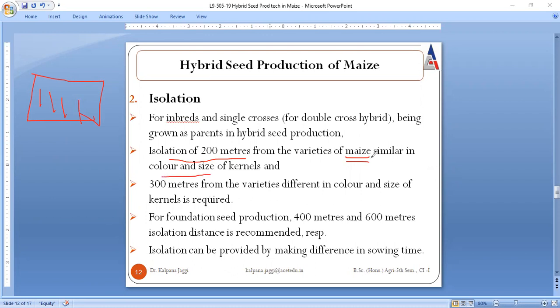But if it is isolated from another maize whose size or color is different, then a 300-meter isolation distance is to be maintained. For foundation seed production, 400 and 600 meters isolation distance is recommended. And isolation can also be provided by making differences in the sowing time.